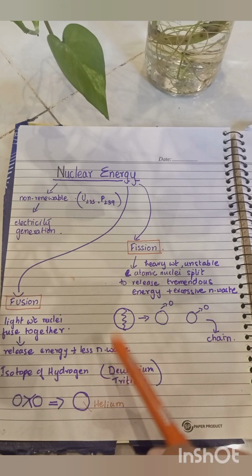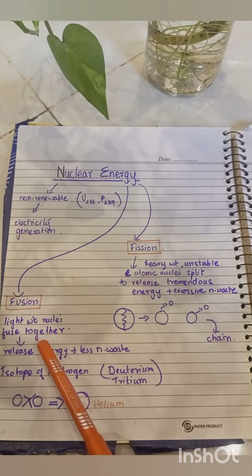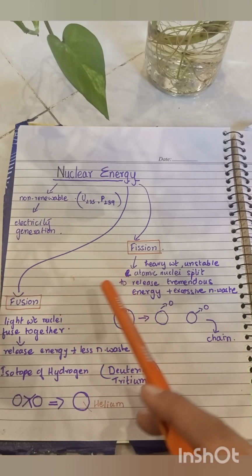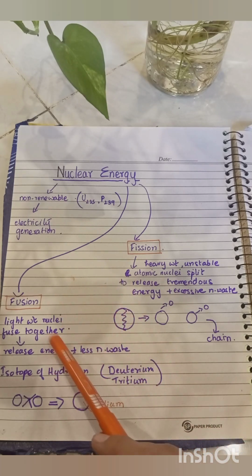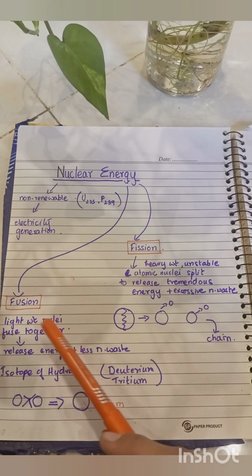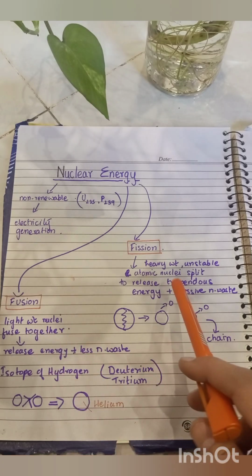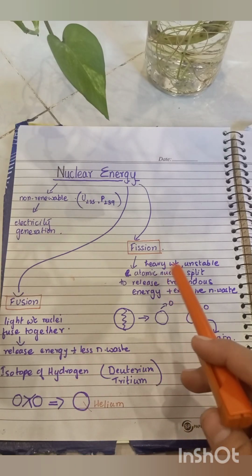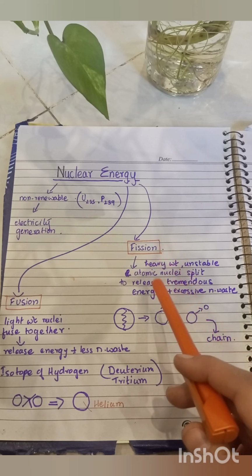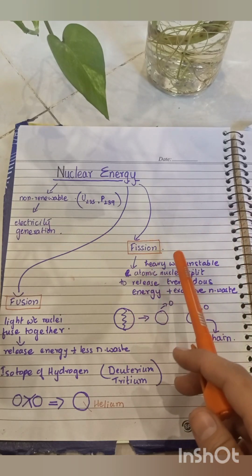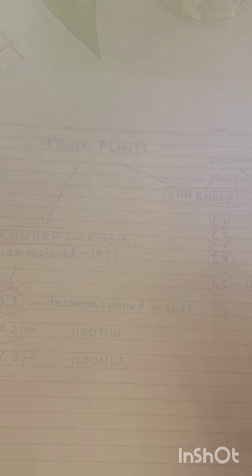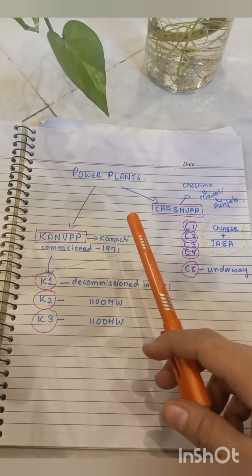Up until now, we don't have a nuclear reactor which makes use of nuclear fusion for the generation of electricity, because for nuclear fusion to take place, a massive amount of temperature and pressure has to be generated, which is not an easy task. So if somebody asks you which energy is functional in a nuclear power plant, it is nuclear fission. Now let us look at the power plants in Pakistan.